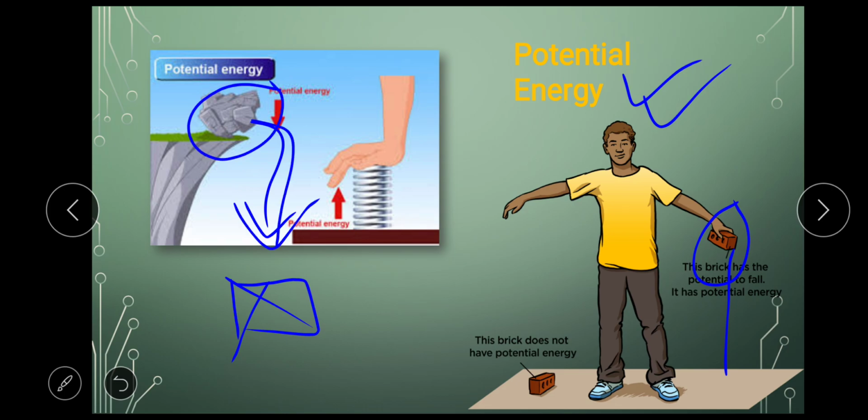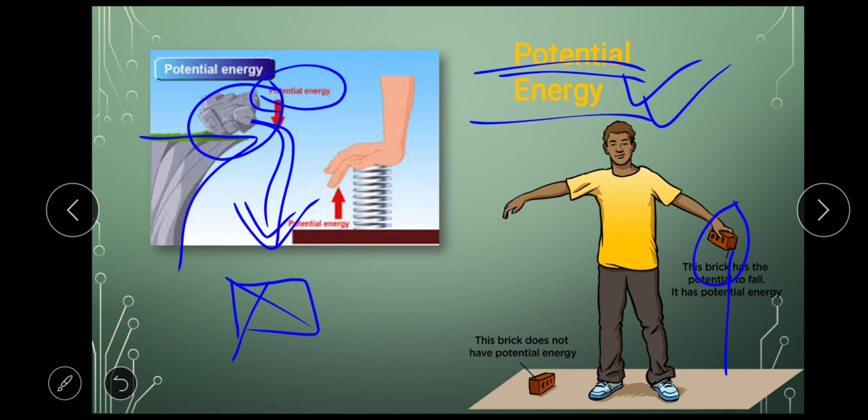So where did this energy come from? This energy was because of the potential energy. It was because of the position of the rock, which was on the cliff face. So these were two examples of potential energy based on height. Now we'll see the potential energy due to the shape of an object.